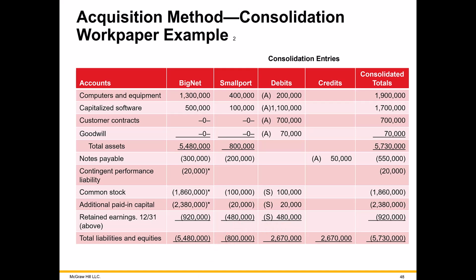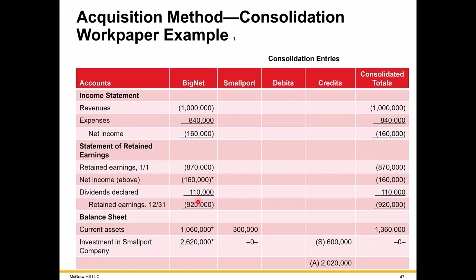So let's go to the previous page again. This investment account, you're reducing it by the net book value of the sub. That still leaves this amount left to be eliminated. In other words, in this consolidated group, you cannot own an investment in yourself, so that has to be zeroed out. So that's done through the remainder here of adjustment letter A. A stands for allocation.